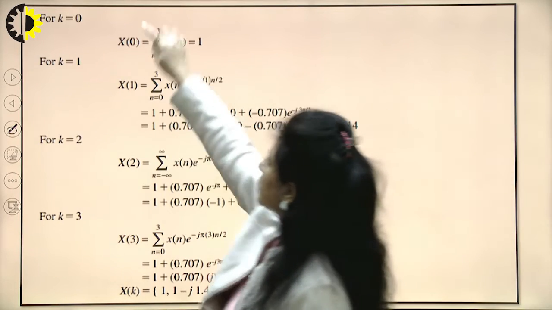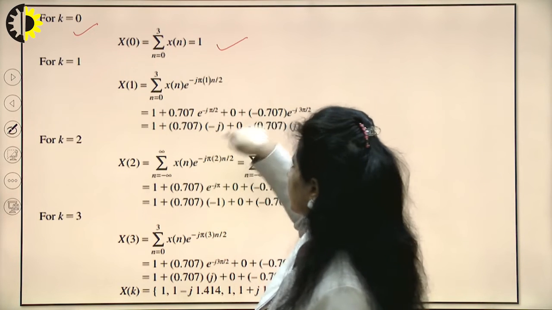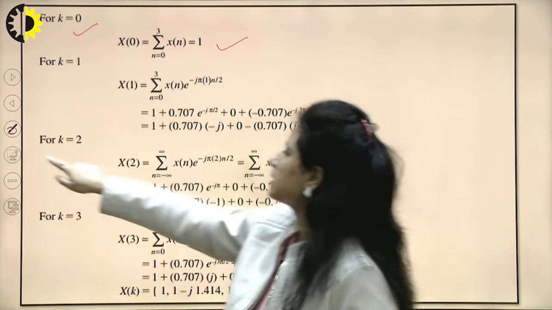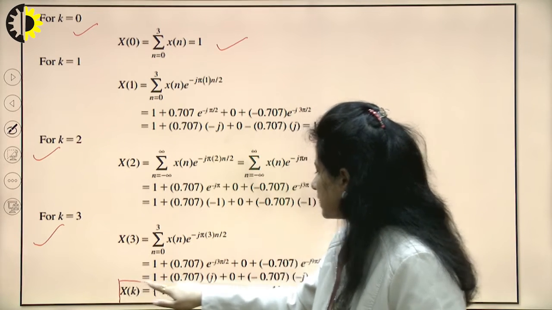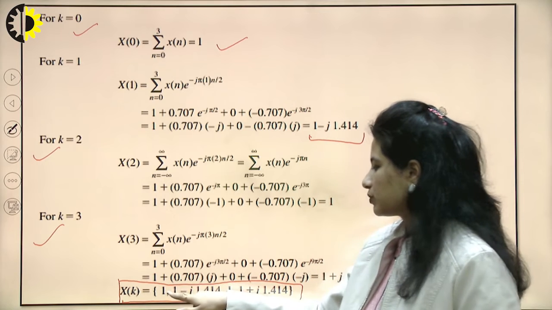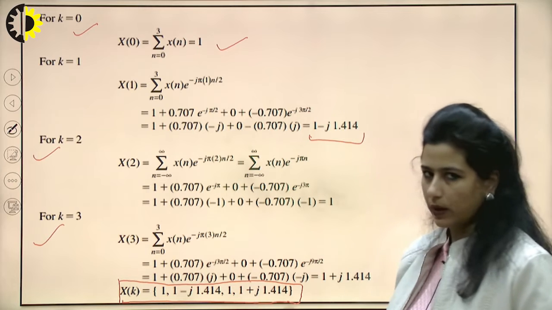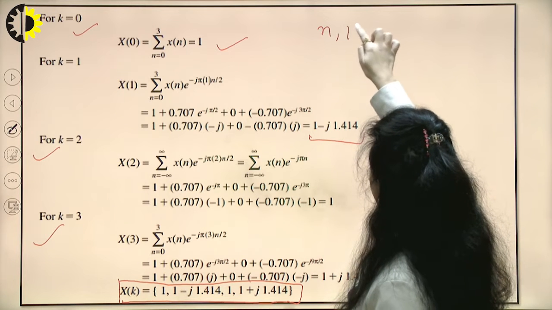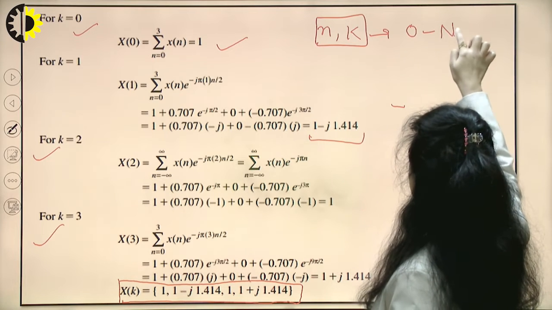So step by step, for k is equal to 0, I am getting the first sample as 1. For k is equal to 1, after evaluating this summation from 0 to 3, I am getting this as the final output. Similarly, for solving k is equal to 2 and k is equal to 3. So all the sample values that I get corresponding to input sequence xn are these. Xk corresponds to 1, 1 minus j 1.414, 1 plus j 1.414. So this is a direct way to calculate. I just have to remember that two variables have to be varied, n and k, and they have to be varied for equal length 0 to n minus 1.